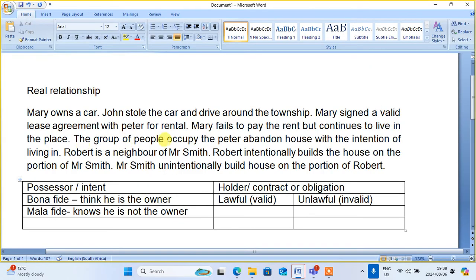Then a group of people occupy Peter's abandoned house with the intention of living in it. They occupy that place and live there with the intention of living there.